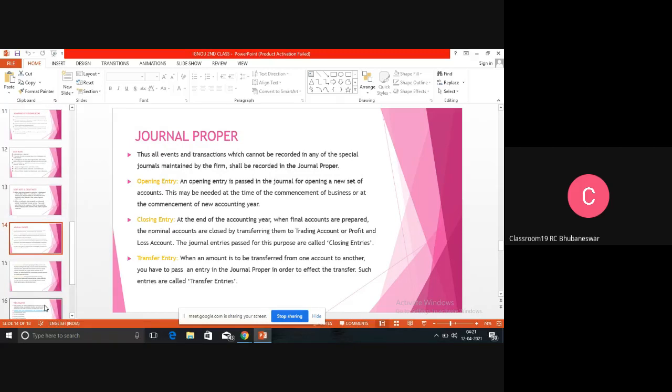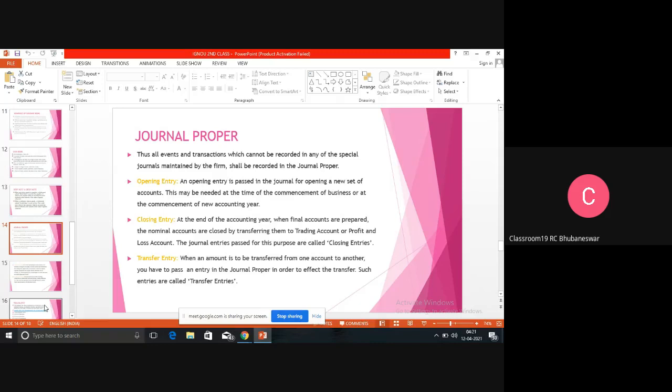So now we will discuss the journal proper. That means we have studied all the accounts: what is the meaning of cash book, what is the meaning of purchase book, sales return book. Now we will discuss the journal proper. Any transactions which are not recorded in the above books of accounts are recorded in the journal proper. So what are the transactions which will be recorded in the journal proper?